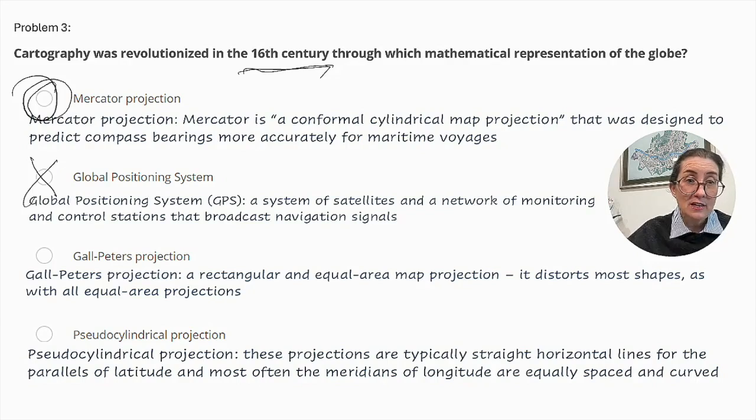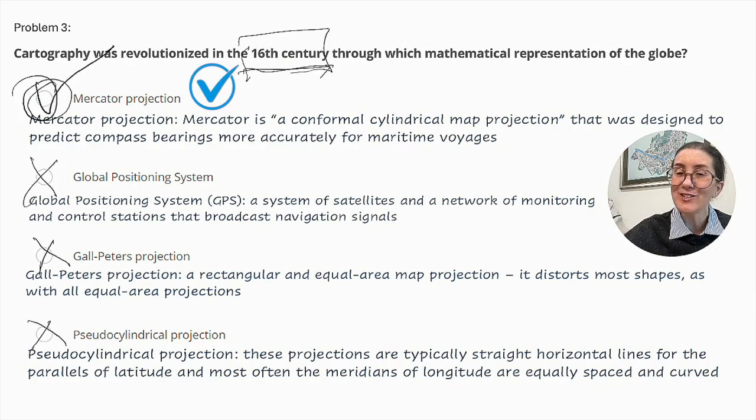Gall-Peters projection, a rectangular and equal area map projection. It distorts most shapes, as with all equal area projections. That would not have helped with maritime voyages, and that's probably what we're looking at for the 16th century, so we can cross that one out. Pseudo-cylindrical projection. These projections typically have straight horizontal lines for the parallels of latitude, and most often the meridians of longitude are equally spaced and curved, and again, not helpful for maritime voyages. And that's what we're looking at here. So the Mercator projection is the correct answer.